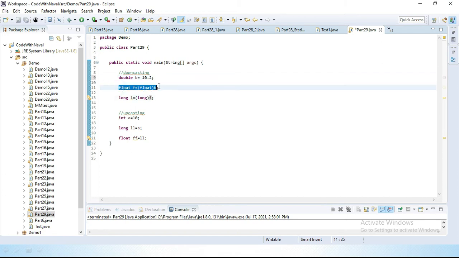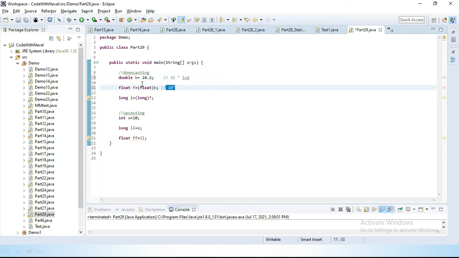Let's consider this float is nothing but a 10-inch box, and this double is a 32-inch LCD. We can't store this 32-inch LCD inside a 10-inch box. For that, first we have to convert this LCD into a 10-inch, then only we can store this LCD inside this 10-inch box.